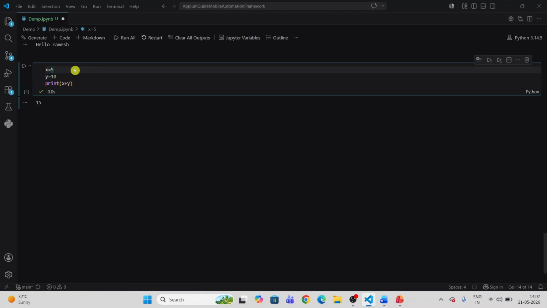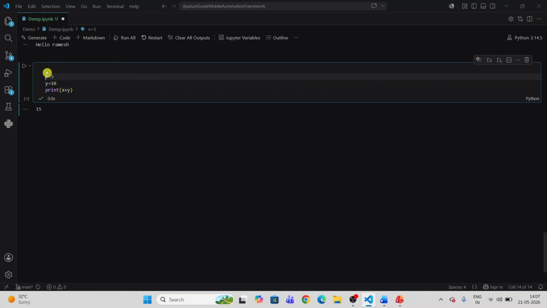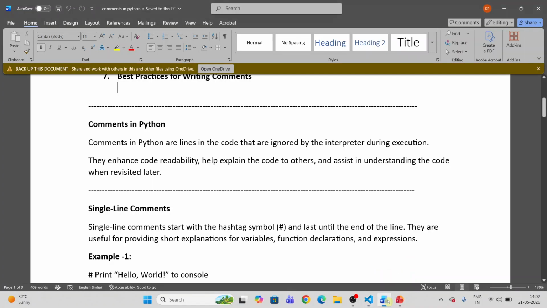But if some new person comes into the picture, what do you think? What is x? What is 10 here? What does print x and y do? If you provide a comment here, it is easy to understand. Suppose x is equal to 5. Here I'm writing a single line comment, so let's see what a single line comment is.